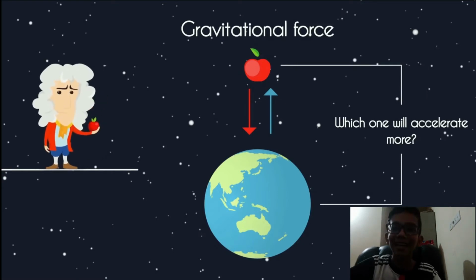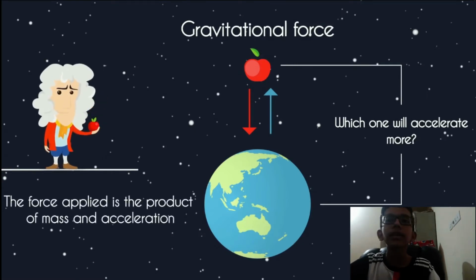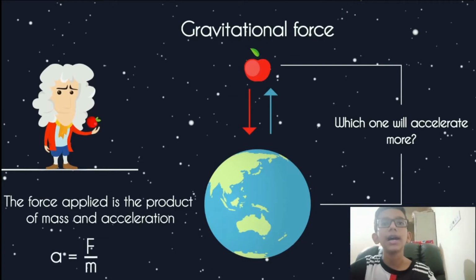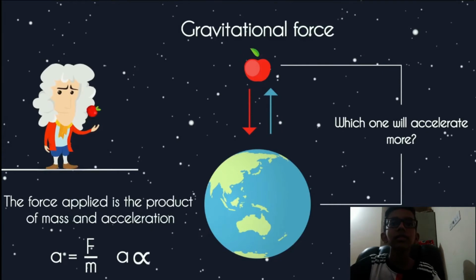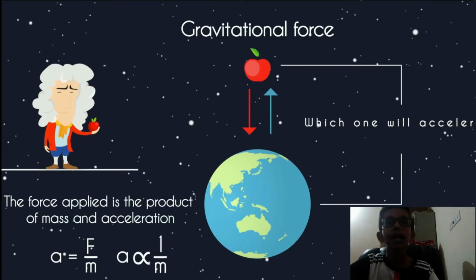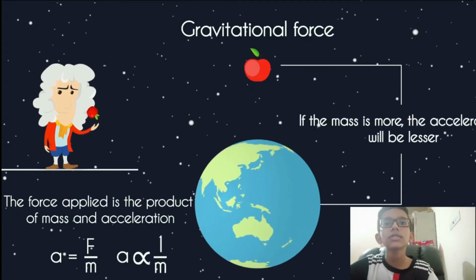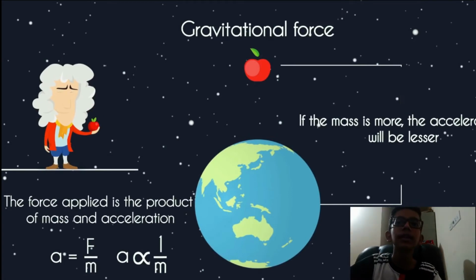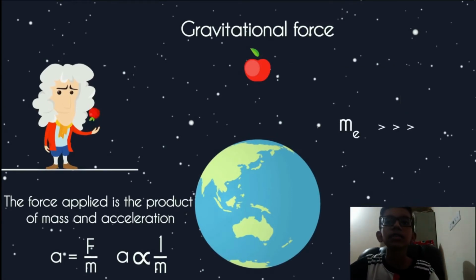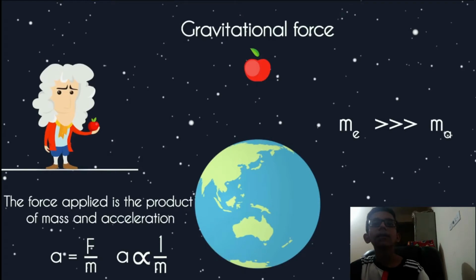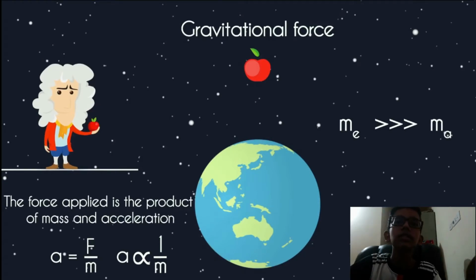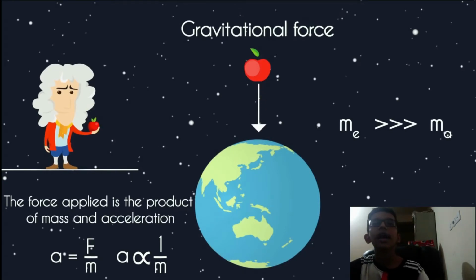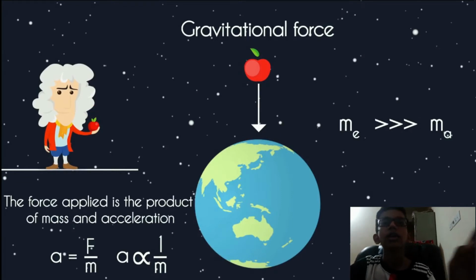Based on Newton's second law, we know that force applied on an object of mass m produces acceleration. So the acceleration equals force over the mass. The acceleration is inversely proportional to the mass. If the mass is more, the acceleration will be less. As the mass of the earth is much more than the mass of the apple, it is the apple that accelerates towards the earth and not the other way around. Hope that makes it easy.